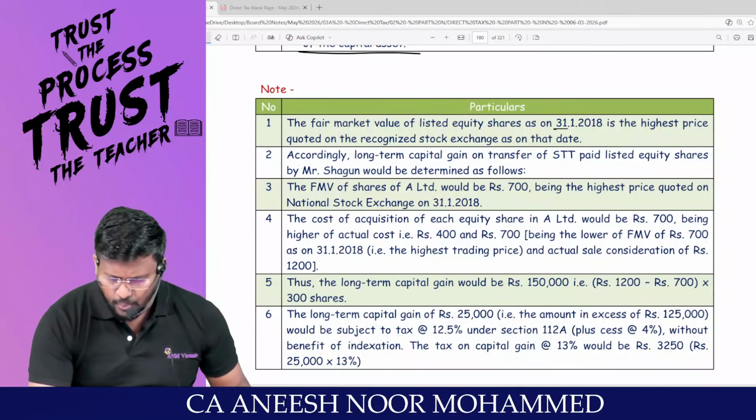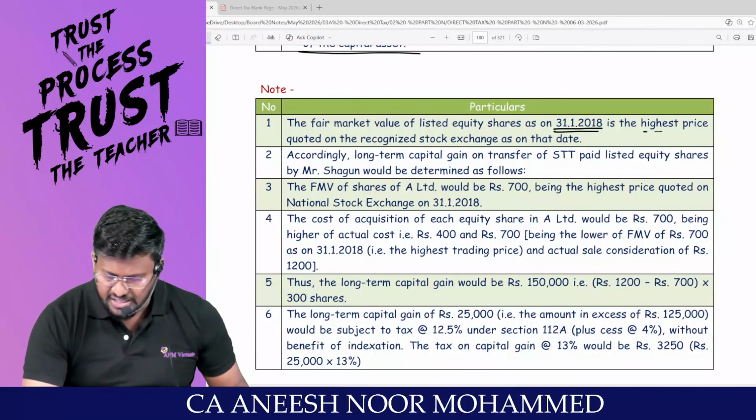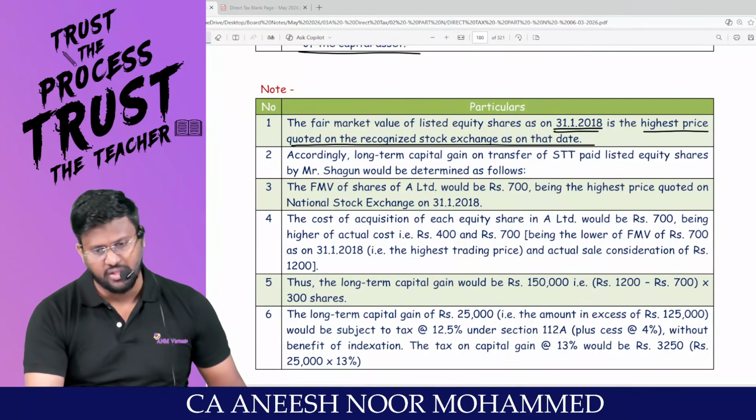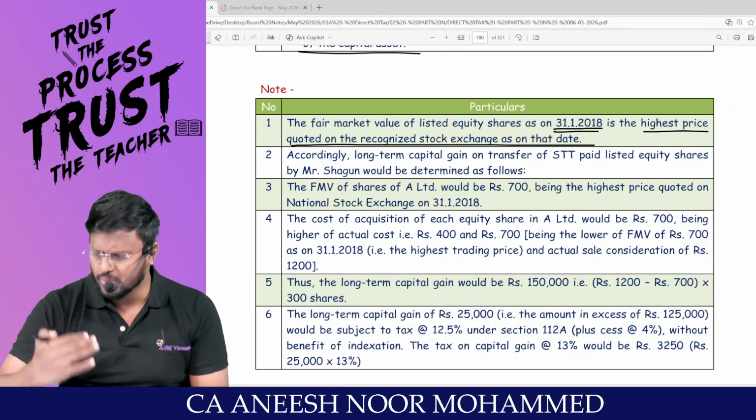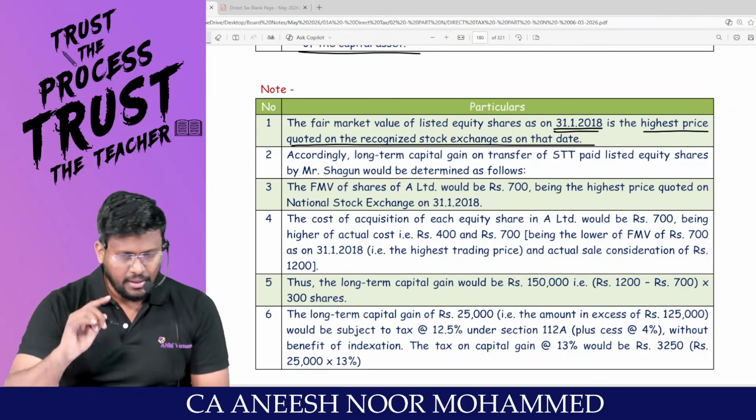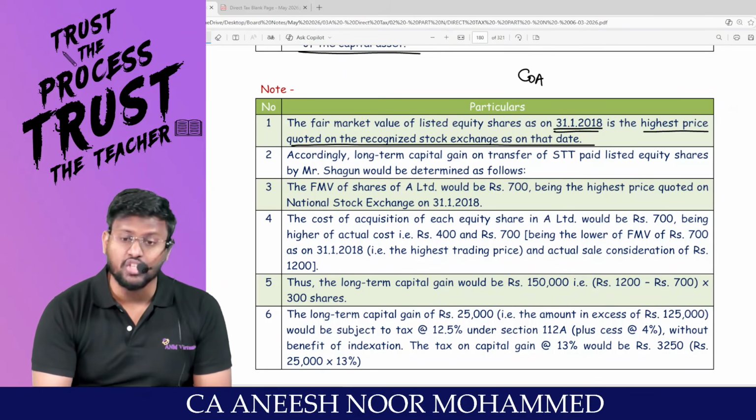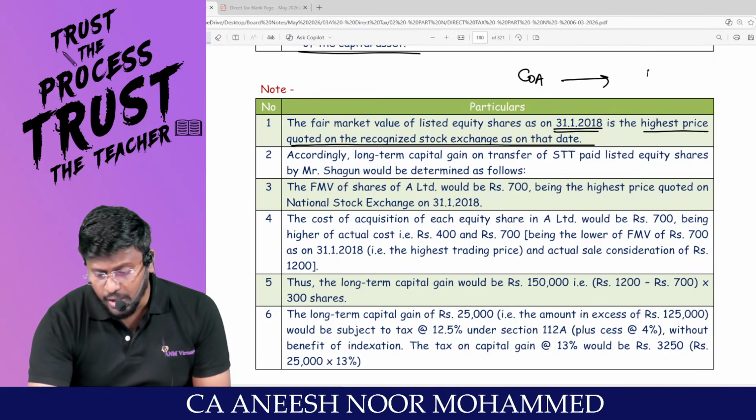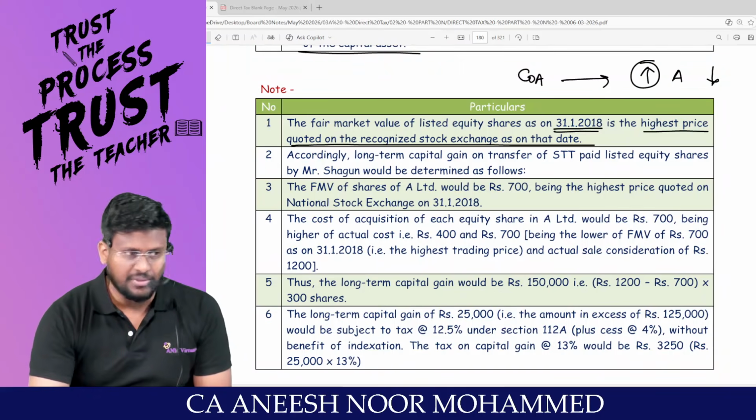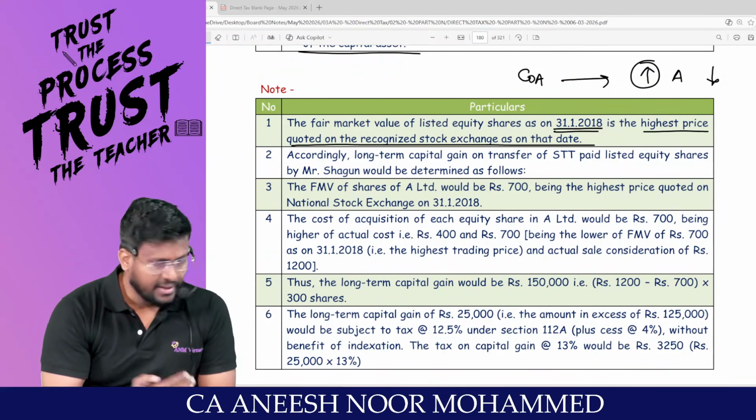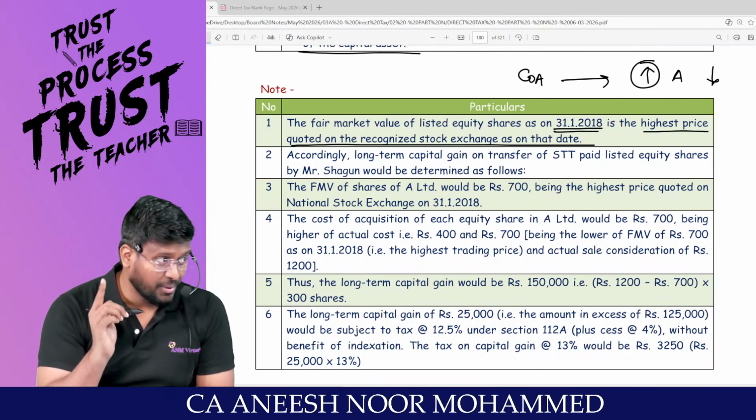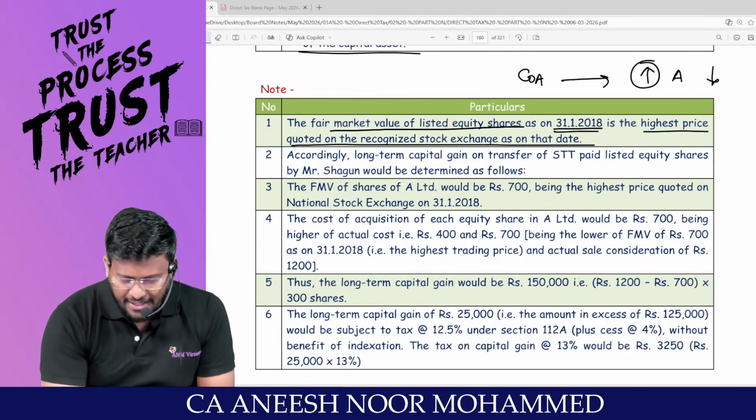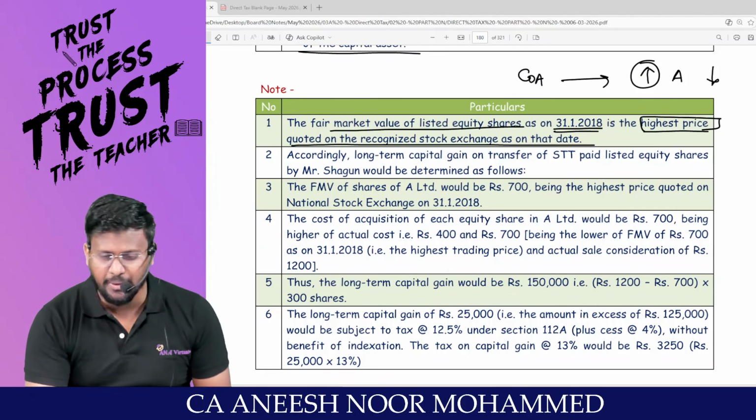Sir, fair market value of the listed share on 31/1 is the price quoted in the recognized stock exchange? Three prices have been given. What price? Sir, what are you going to find out? Cost of acquisition. You tell me, do you want your cost of acquisition to be higher or average or lower? Higher. Then only it will be beneficial for the assessee. Yes, sir. Full value of consideration, we always want to be lower, whereas cost of acquisition, we want to be higher. That's why the fair market value of listed share is the highest price.